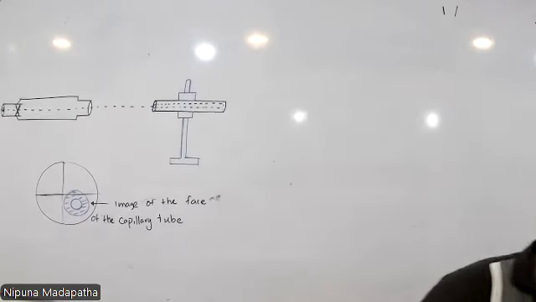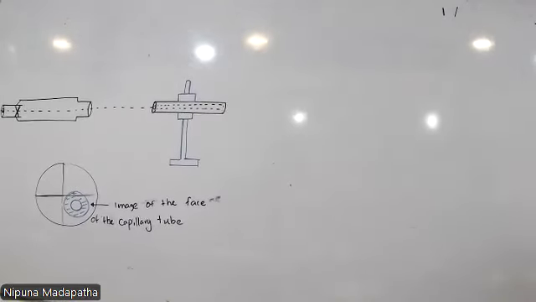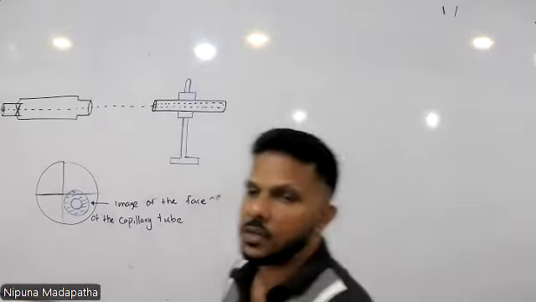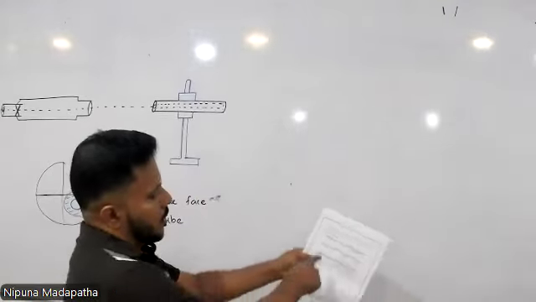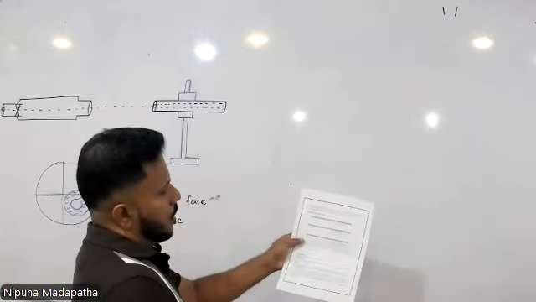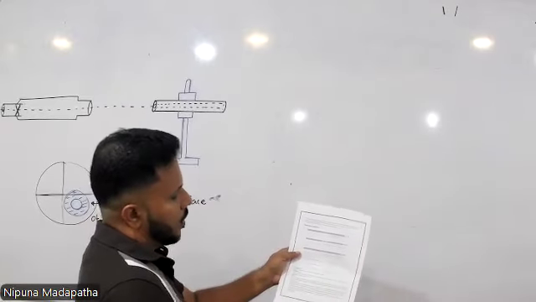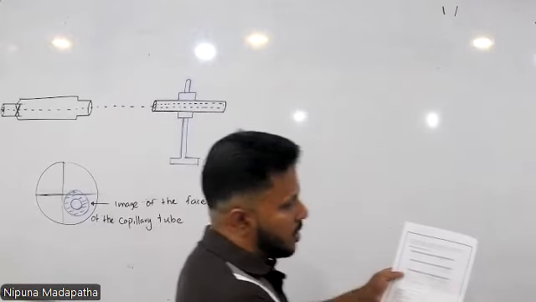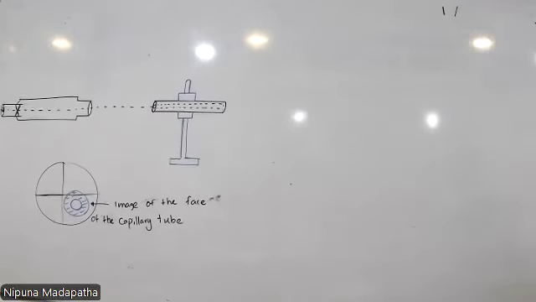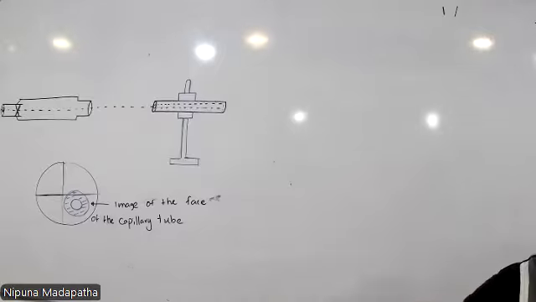Then the final record. Under readings and calculations, there are 3 tables here. You need to enter your readings in these tables and do the calculation. Thereafter, the conclusion: the final results you obtained.